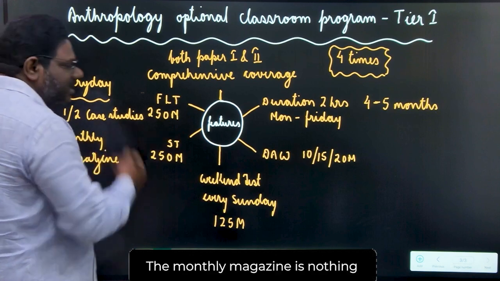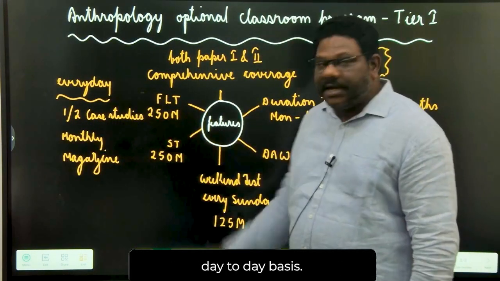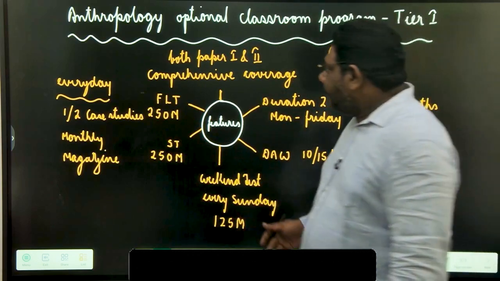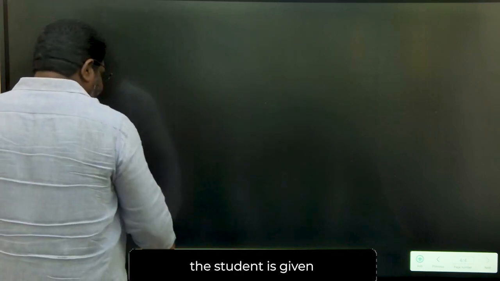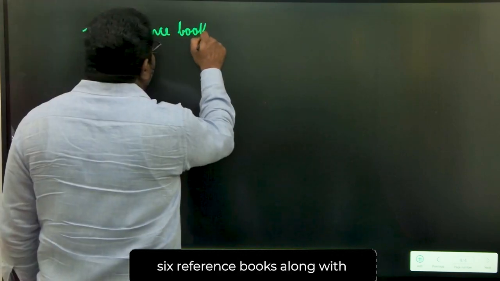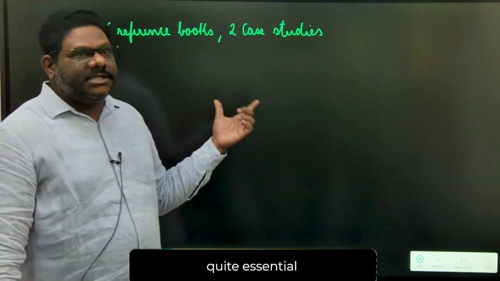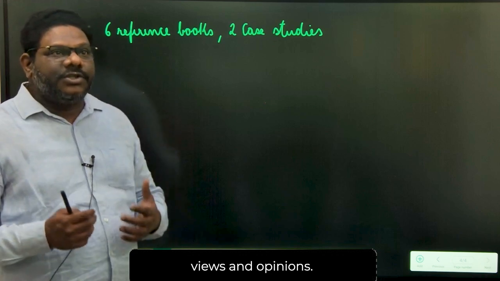The monthly magazine is nothing but the compilation of these case studies which we provide on a day-to-day basis. Now this is during the classroom program. After the classroom program gets completed, the student is given 6 reference books along with 2 case studies books. These reference books are quite essential to get a broader perspective and also to get various views and opinions.